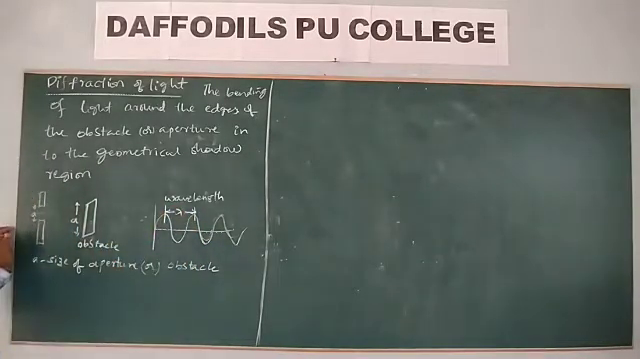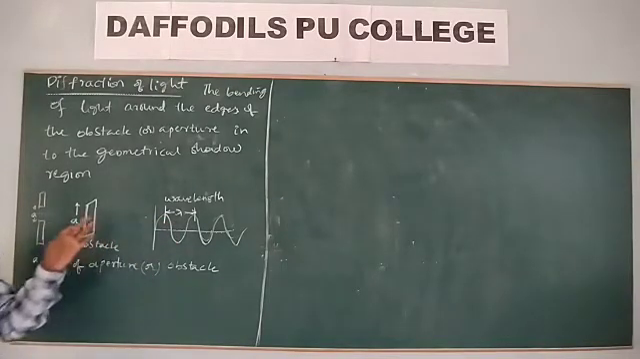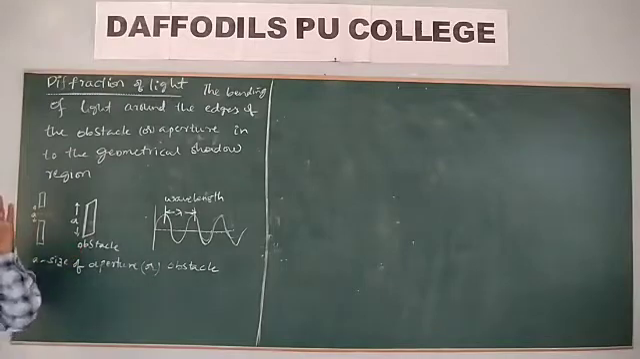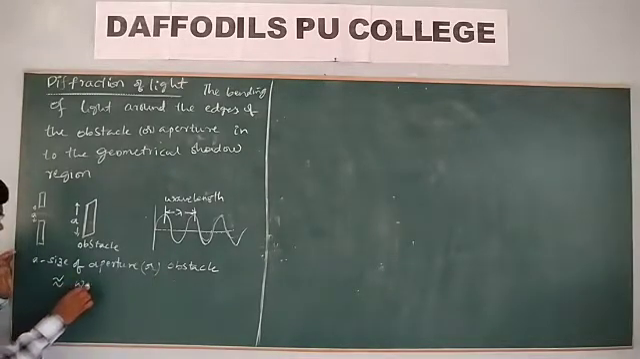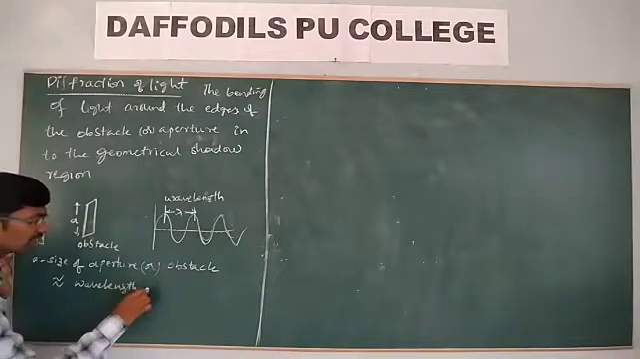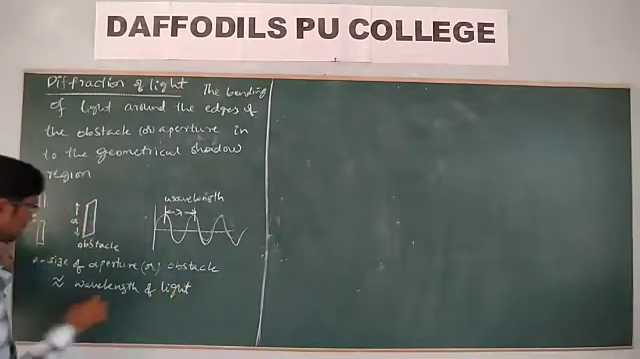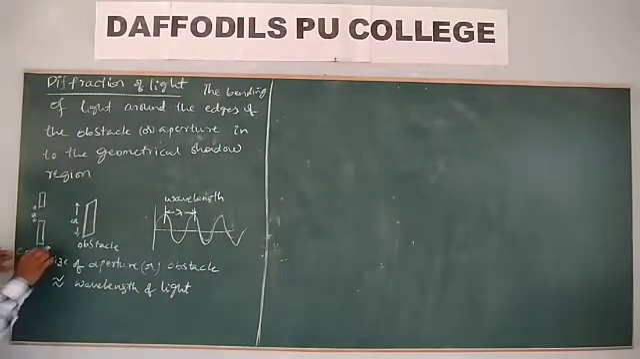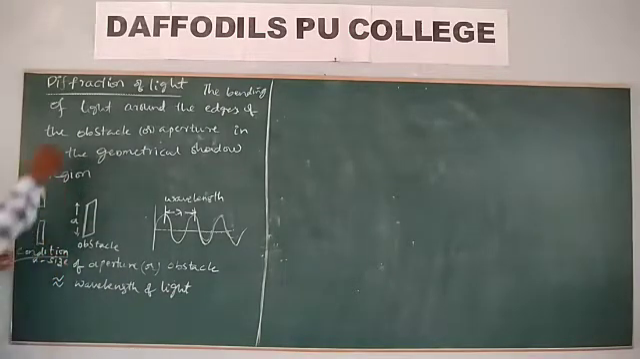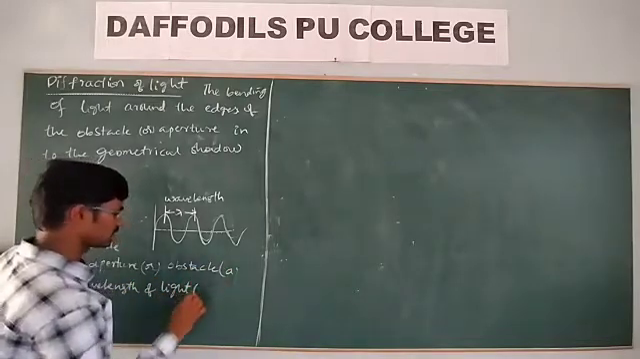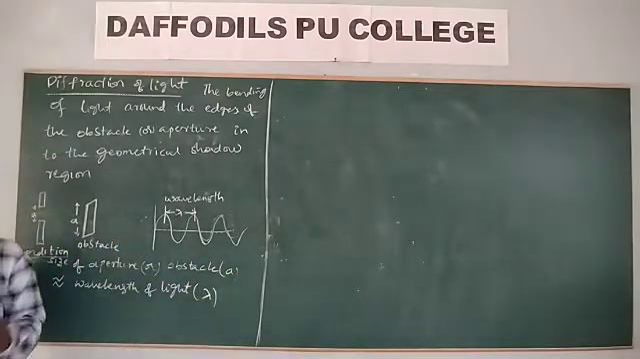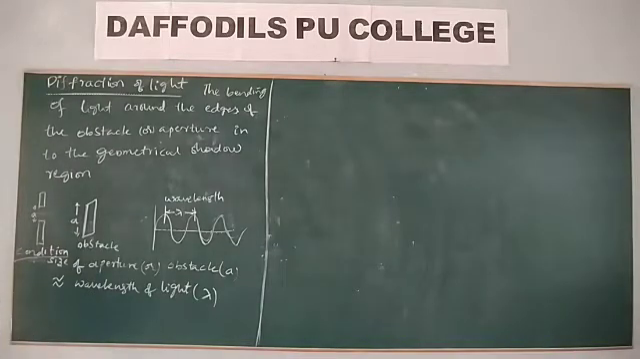Lambda is the wavelength of the light. If the wavelength of the light and the size of the obstacle or aperture are comparable, that means if the size of the aperture is comparable to the wavelength of the light, this is the condition for the diffraction of the light. What is the condition for diffraction of the light? If the size of the aperture or obstacle is comparable to the wavelength of the light, then only the diffraction of light takes place. If not, what will happen?